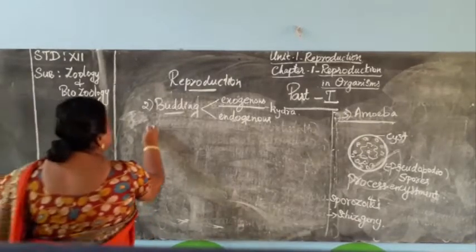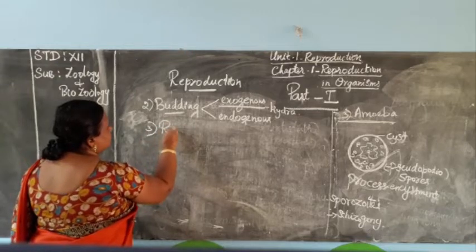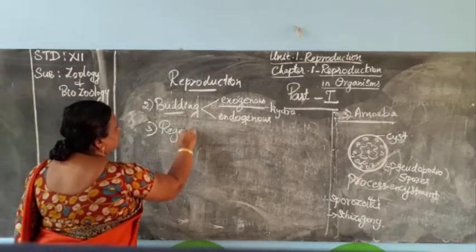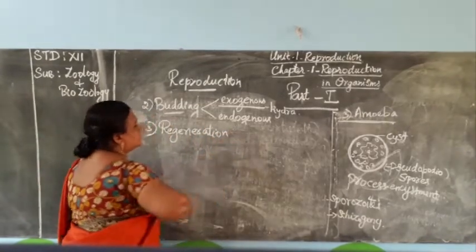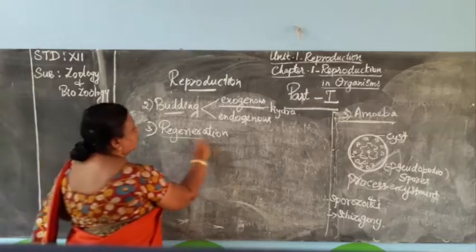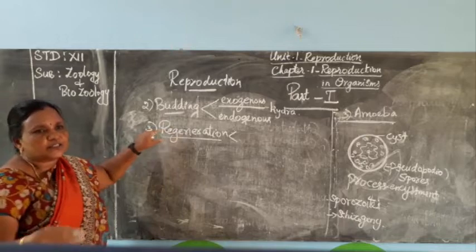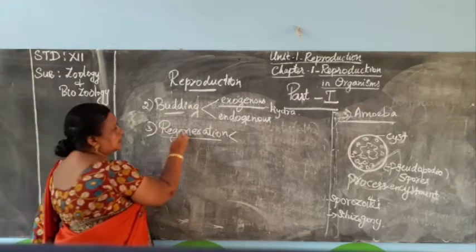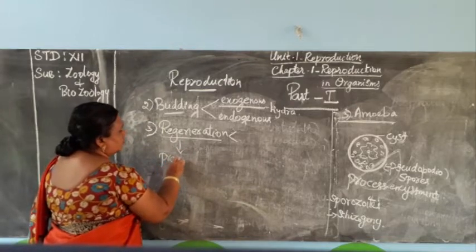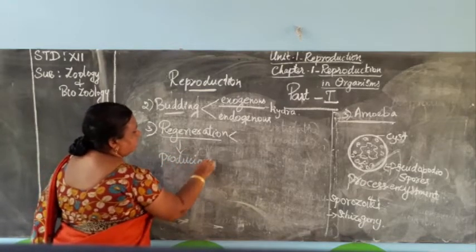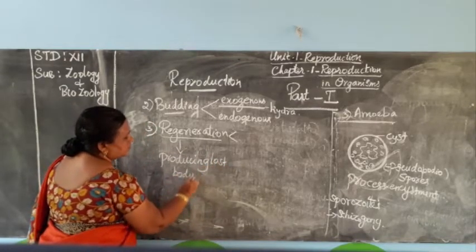Next one, third one, regeneration. This regeneration is also two types. Producing the lost body parts is called regeneration. So regeneration means producing the lost body parts.